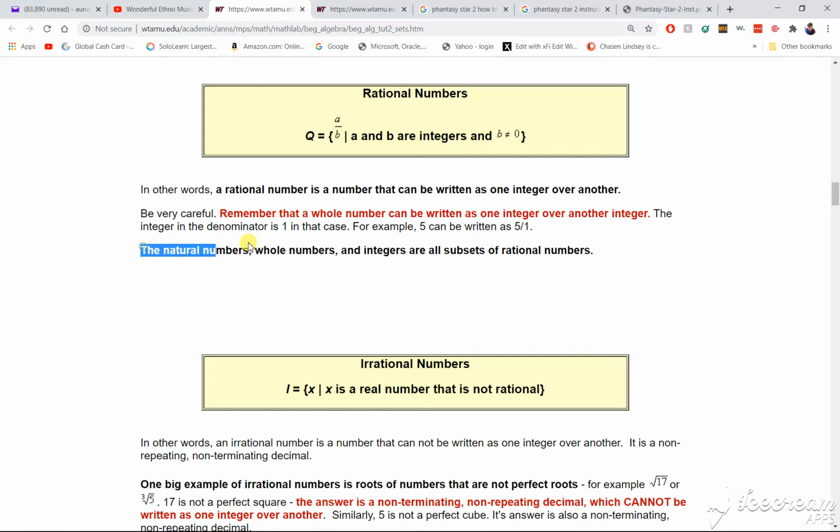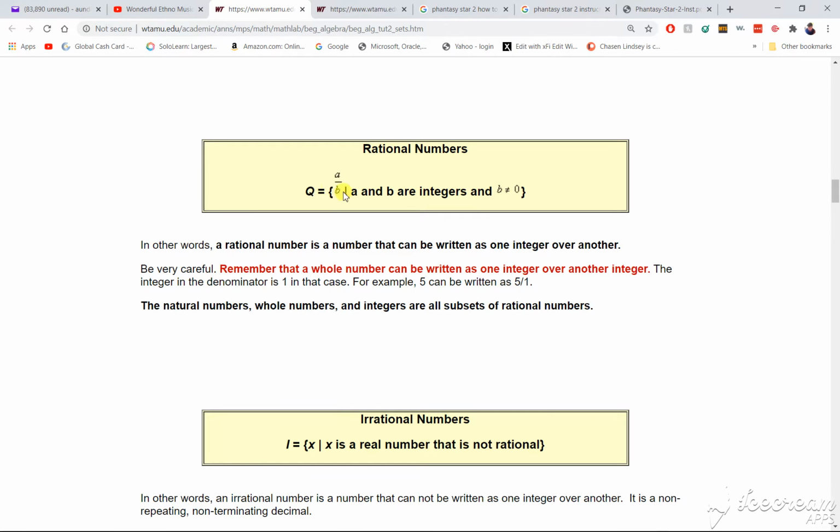The natural numbers, whole numbers, and integers are all subsets of rational numbers. They'll get more in depth. So basically, this is all.